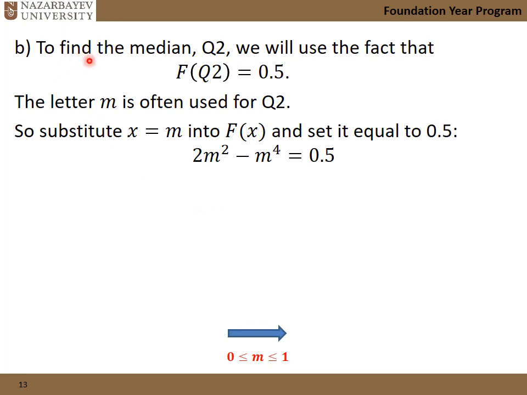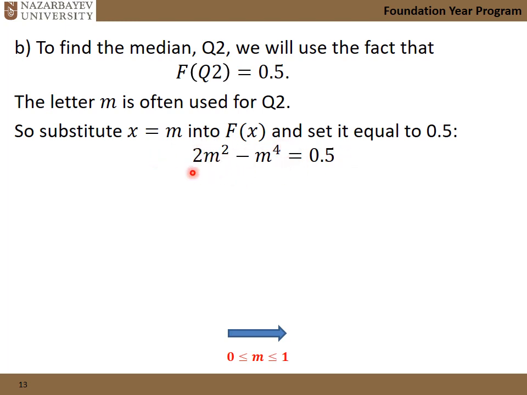We get the CDF by integrating the PDF. Now we need to find Q2. We know when we substitute Q2 in capital F, this is going to give us 0.5. That's the definition of the median. And here we are going to use letter M instead of X, which is often used for Q2, just changing values.